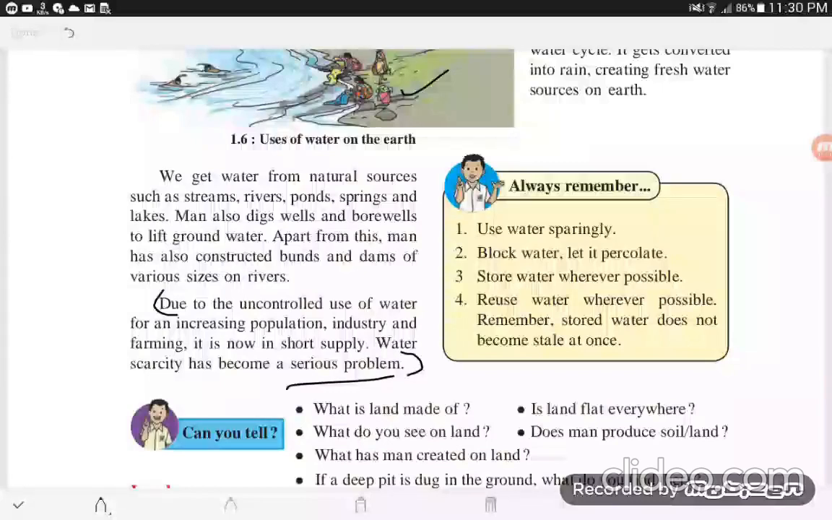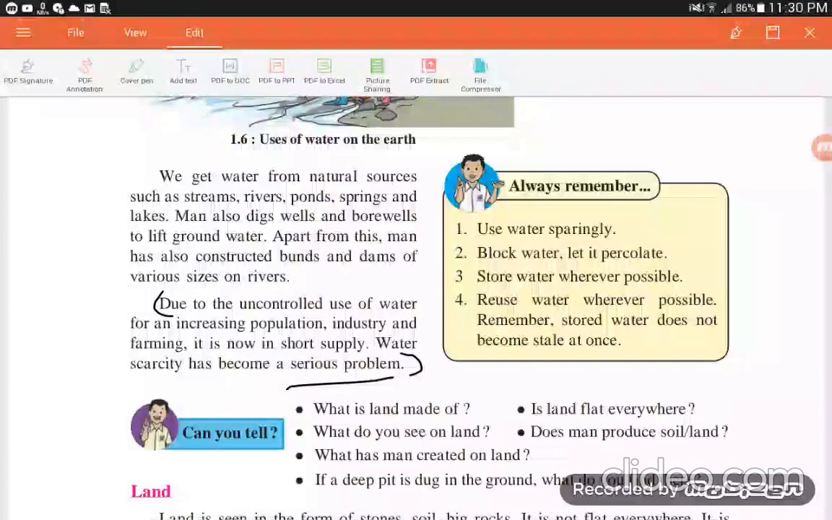Always remember, use water sparingly. What do I mean by sparingly? It means use water whatever is necessary. Don't waste it. Second point is that block water, let it percolate. Block water, make bunds and block it and let it percolate. Let it seep into the ground. Third one, store water wherever possible. Fourth one, reuse water wherever possible.